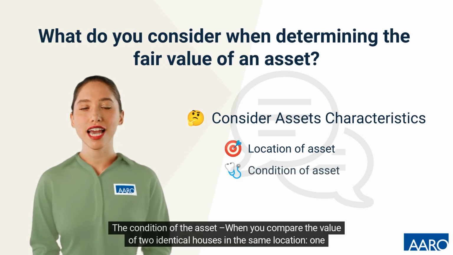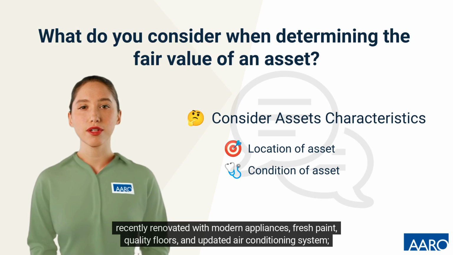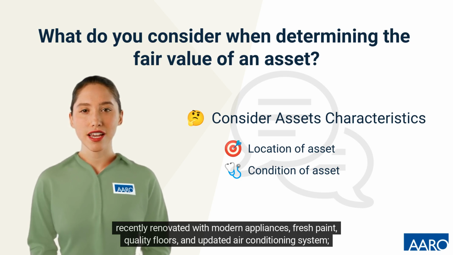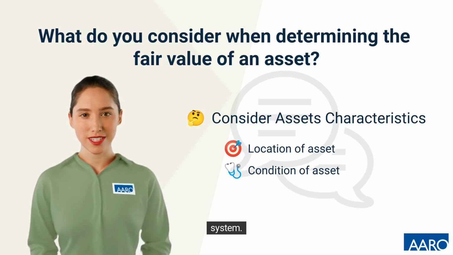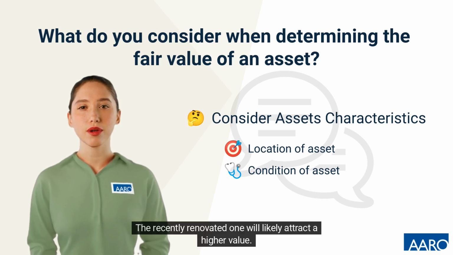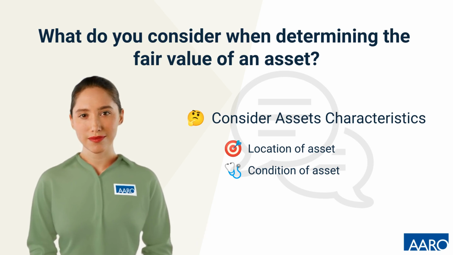The condition of the asset. When you compare the value of two identical houses in the same location, one recently renovated with modern appliances, fresh paint, quality floors, and updated air conditioning system, the other in disrepair with aging appliances, peeling paint, uneven floors, and an outdated air conditioning system, the recently renovated one will likely attract a higher value.